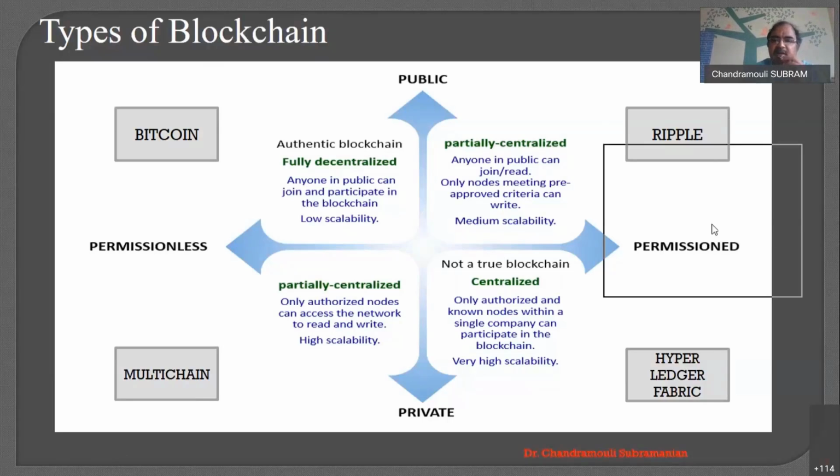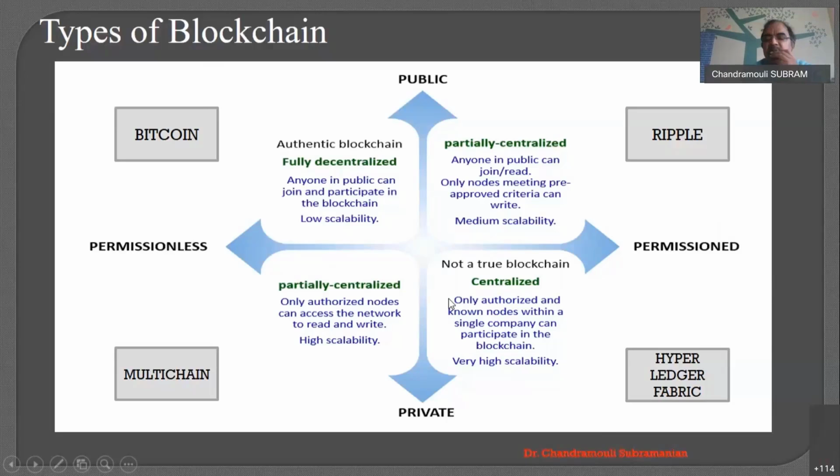So the last one is called Ripple. With Ripple, for example, money can get transferred from one country to another country, as the professor was trying to tell, right? When you go from one country to another country, Bitcoin is borderless, no doubt about it. But at the same time, somewhere else it should be registered, right? So we go through a network called Ripple network. So the Ripple network is a public permissioned network. That is the top-level classification.